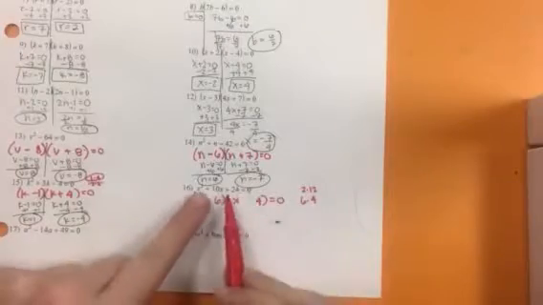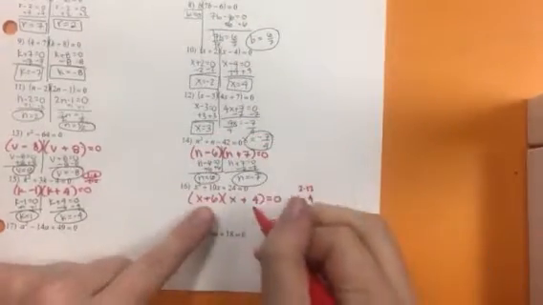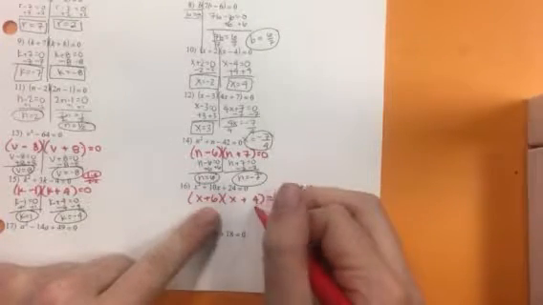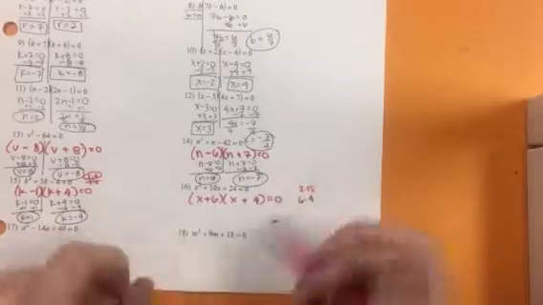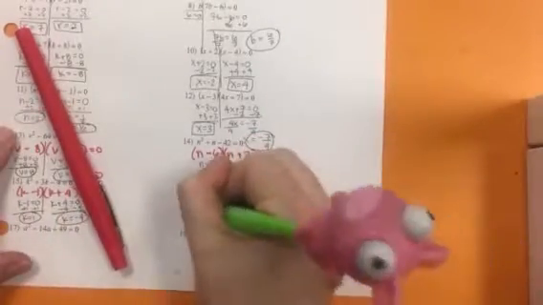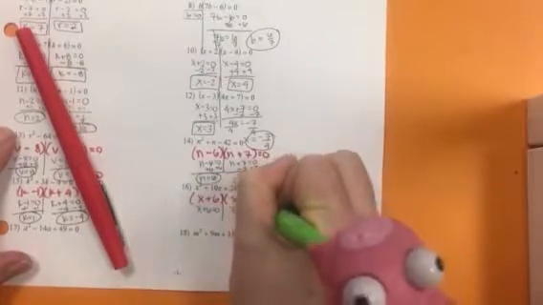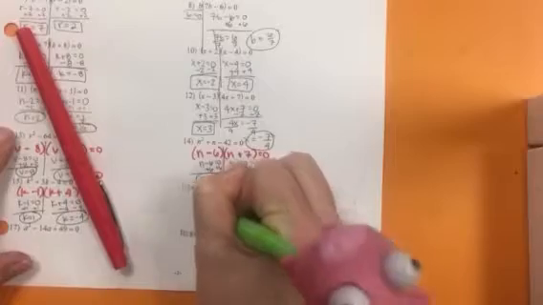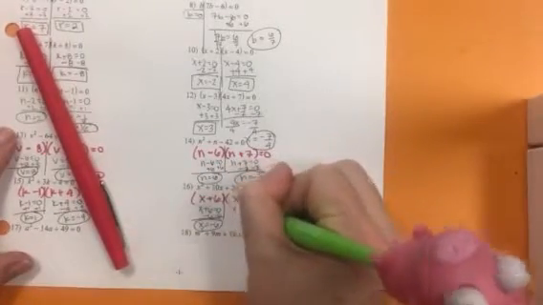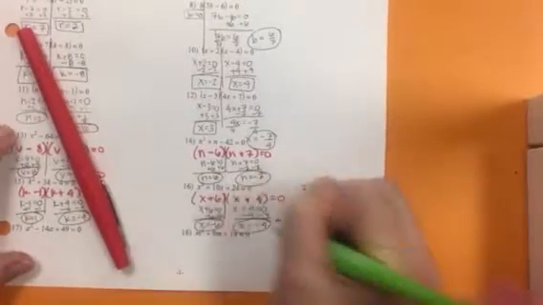And they'll both add up to 10 if I do plus signs. 6 plus 4 is 10. Good. 6 times 4 is 24. Also correct. So we are good. Solve it by setting both factors equal to 0. Minus 6 is one solution, and negative 4 is our second solution.